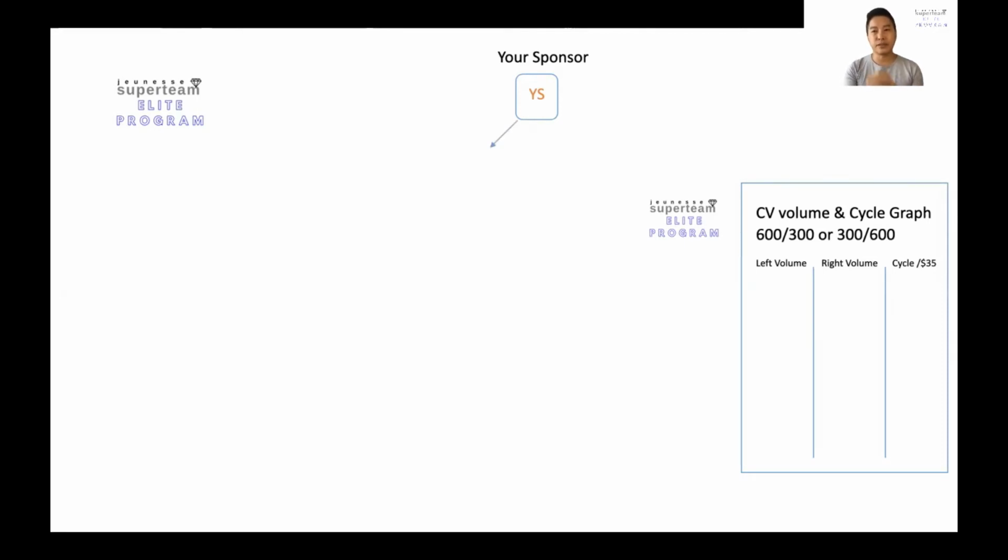For example, your sponsor, the friend that introduced you to this business, placed you on the left-hand side, and this is you. You will have a left volume and a right volume, so basically one left and one right. When you start to enroll consumers or business partners into your organization, you can place them accordingly. For example, if your sponsor is on your left-hand side, you will be able to enjoy benefits when your sponsor does an enrollment. Later I'll illustrate this in the overall video.